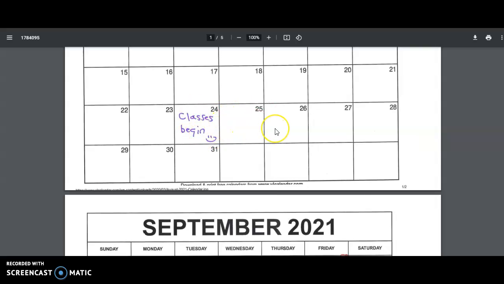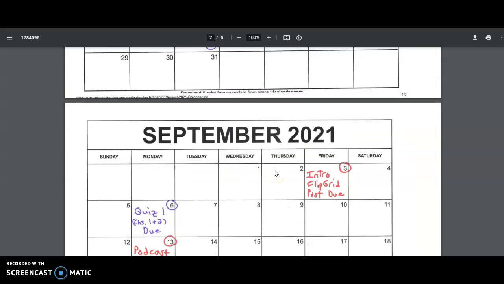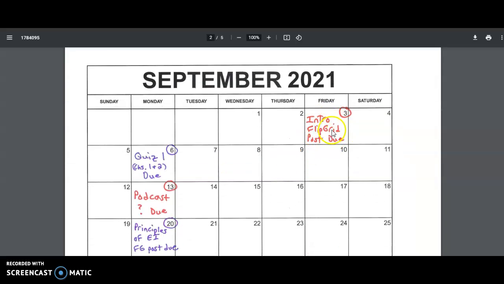So classes begin on August 24th. Oh, yay, the orange and purple did come out. When I use a different scanner, it all comes out as black and white, and that makes me sad because I am a Clemson fan, and it's about to be football time, so I tend to use the orange and purple markers in the fall. So here are your deadlines, and I guess I'm doing this a little backwards. I should have done the syllabus first, but that's how I roll.